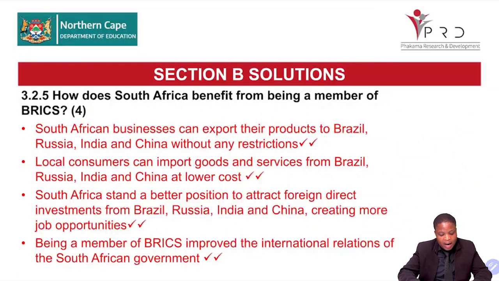3.2.5, how does South Africa benefit from being a member of BRICS? Right, so from this trade relationship, how does South Africa benefit? South Africa is having a relationship with big countries that can protect them. If there are no restrictions, then we may be protected, right? South African businesses can export their products to Brazil, Russia, India, China without any restrictions.